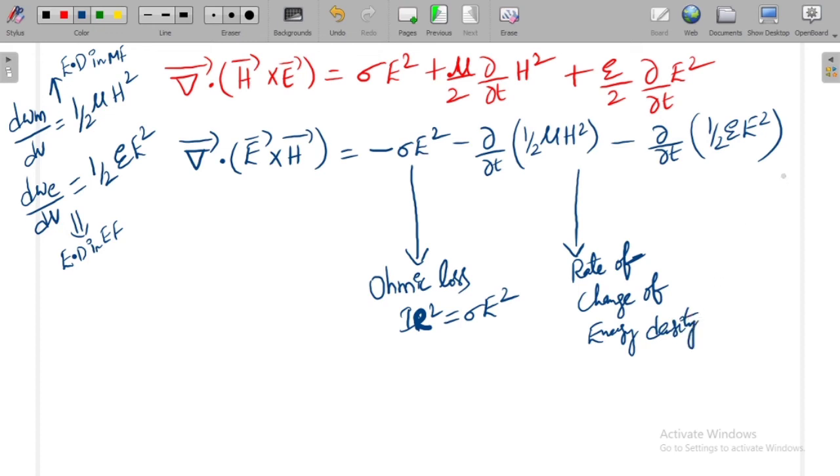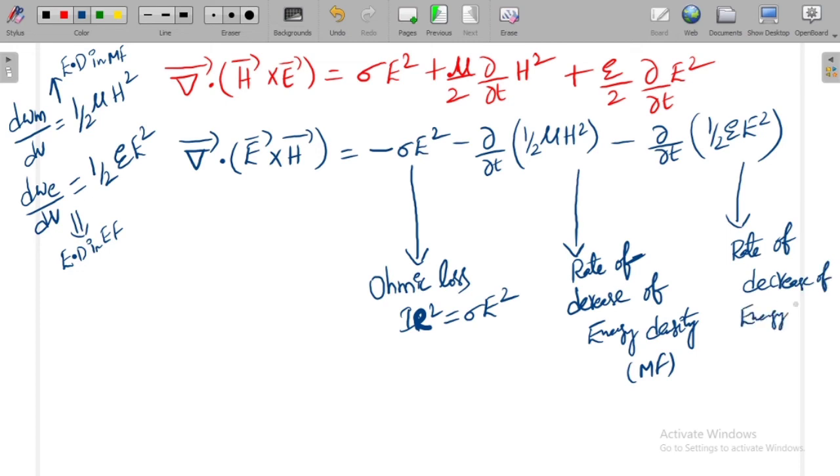Rate of change of energy density in the magnetic field, and instead of writing rate of change, I want to write directly rate of decrease of energy density in magnetic fields, and this is rate of decrease of energy density in electric fields, and this is Ohmic loss, and this is called power density. Okay, now let me modify this equation,